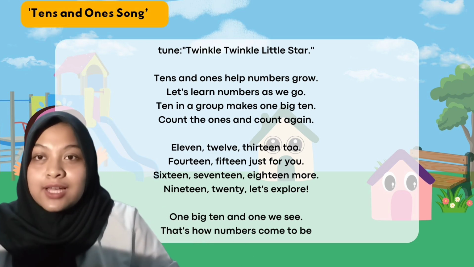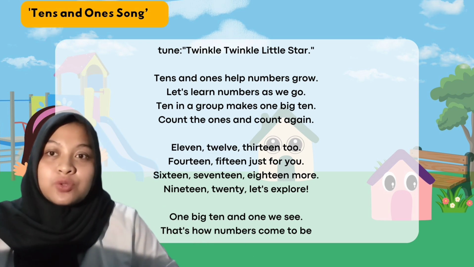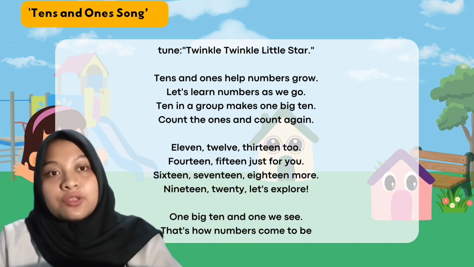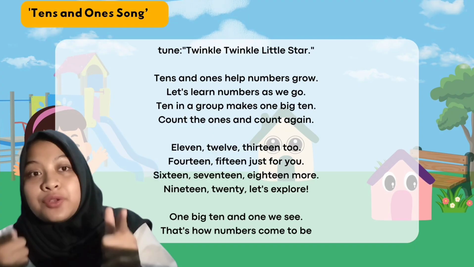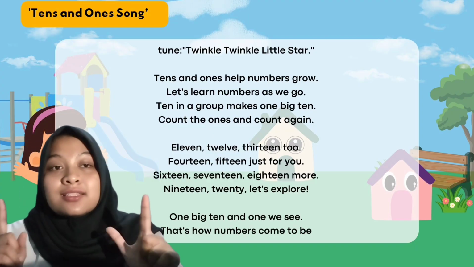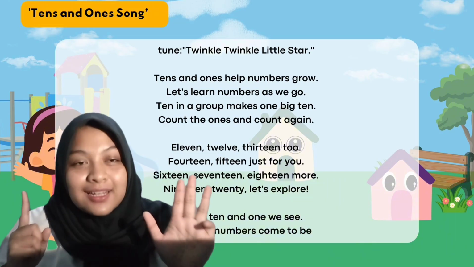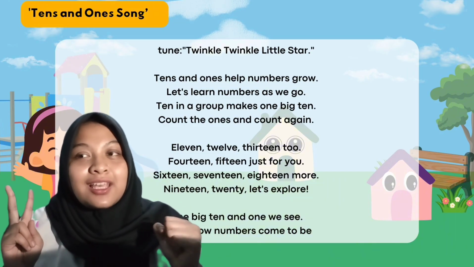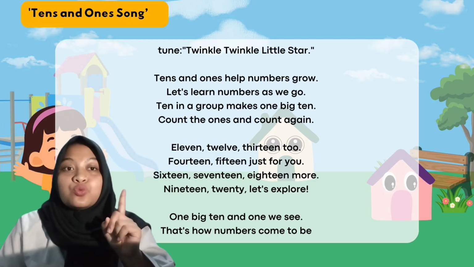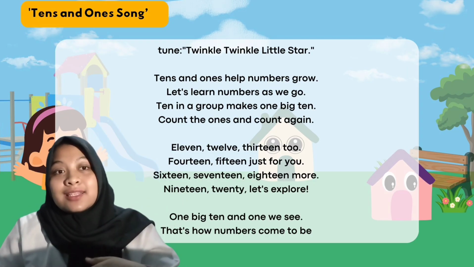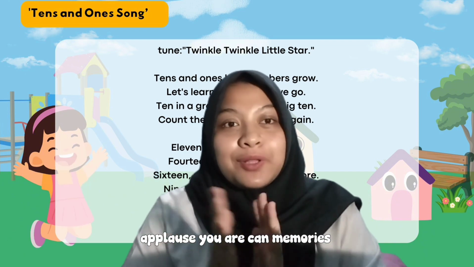Count the ones and go again. 11, 12, 13, 14, 15, just for you. 16, 17, 18 more. 19, 20, let's explore. One big 10 and one we see. That's how numbers come to be.